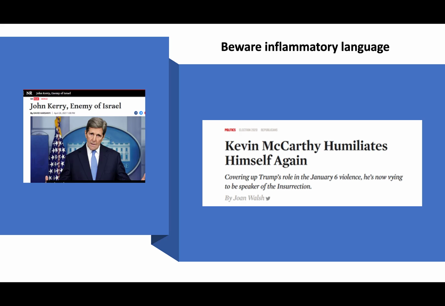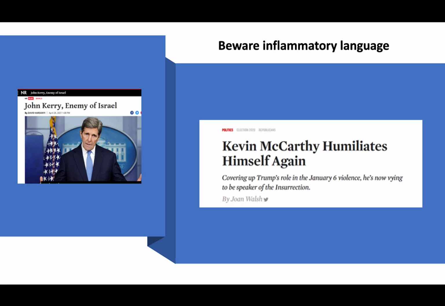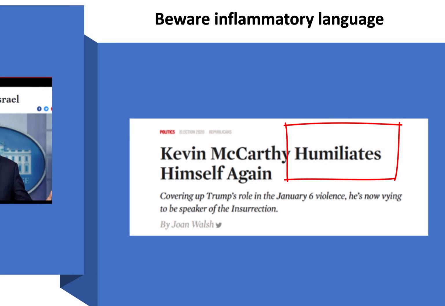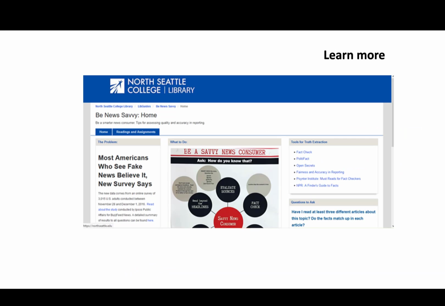Look for how the writer uses language to stir emotion in the reader. Is the article using language to create anger or fear? Do you see adjectives that paint an overly positive or ugly portrait of a stakeholder? No matter what sources you use, always use your critical judgment when you read the news.